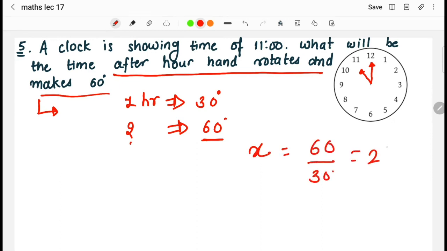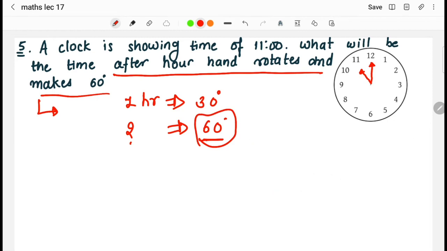So basically 2 hours, right? It is rotating by 2 hours. At that time it is covering 60 degrees. This can be solved directly. Look, in 1 hour it is crossing 30 degrees, so in 2 hours it will cross 60 degrees. So when it was at 11 o'clock before rotating, we add 2 hours to 11 o'clock. So 11 o'clock plus 2 hours is equal to 1 o'clock.